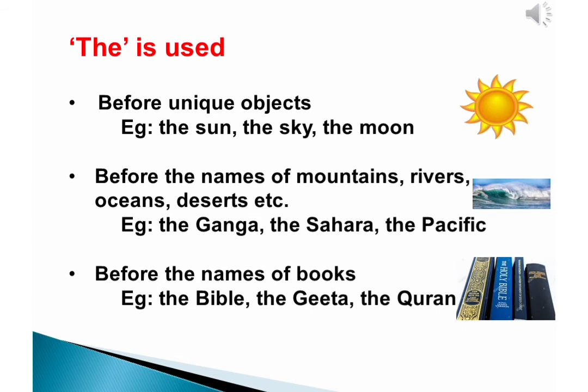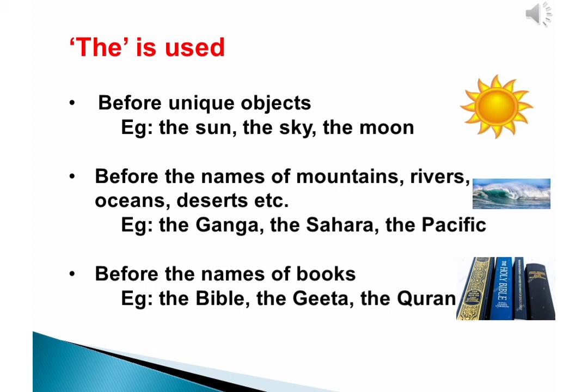Article the is used before unique objects. Unique means the thing which is only one, like the sun, the sky, the moon, the earth. Before the names of mountains, rivers, oceans, deserts, etc. For example, Ganga is a name of a river, so we'll use the Ganga. The Sahara, it is a desert. The Pacific, it's an ocean.